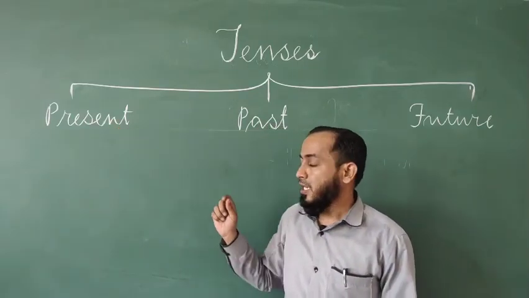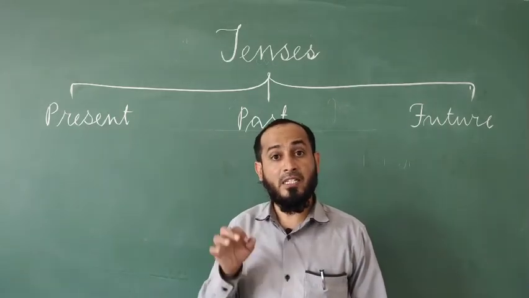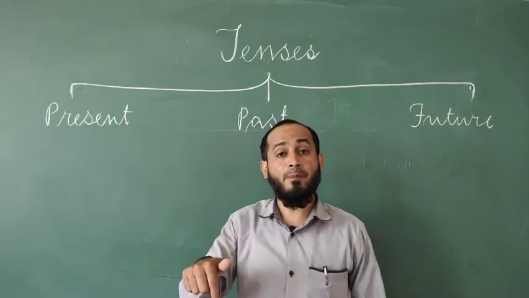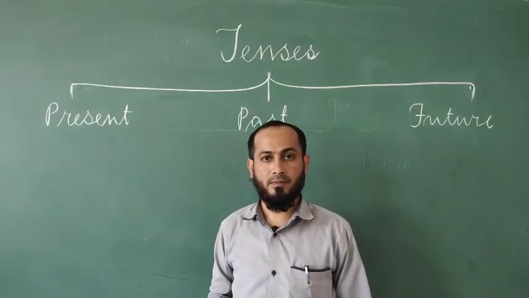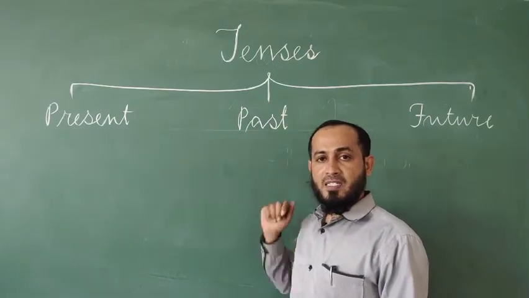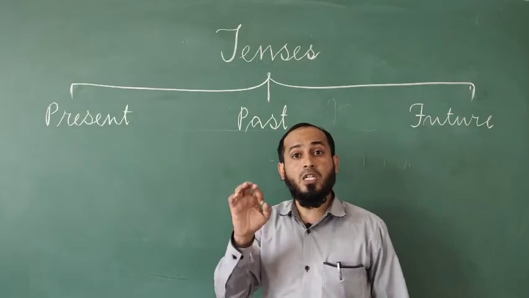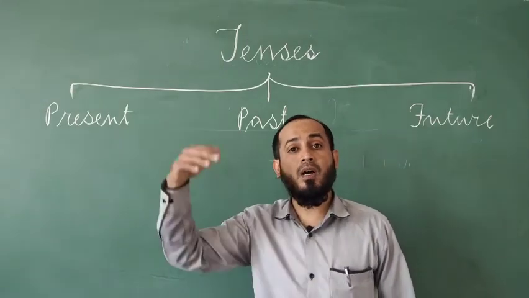Now, let me explain what is present tense. Present tense is used to denote an action or event that happens now in the present time. Then past tense. Past tense is used to denote an action that took place earlier.